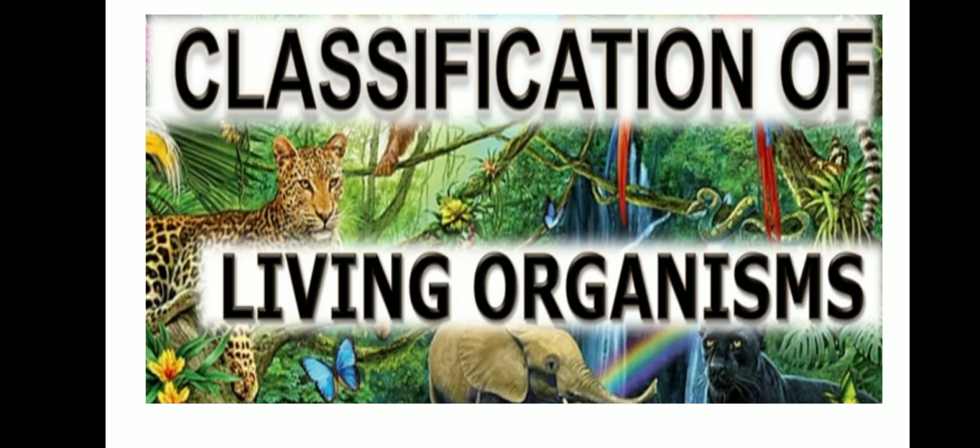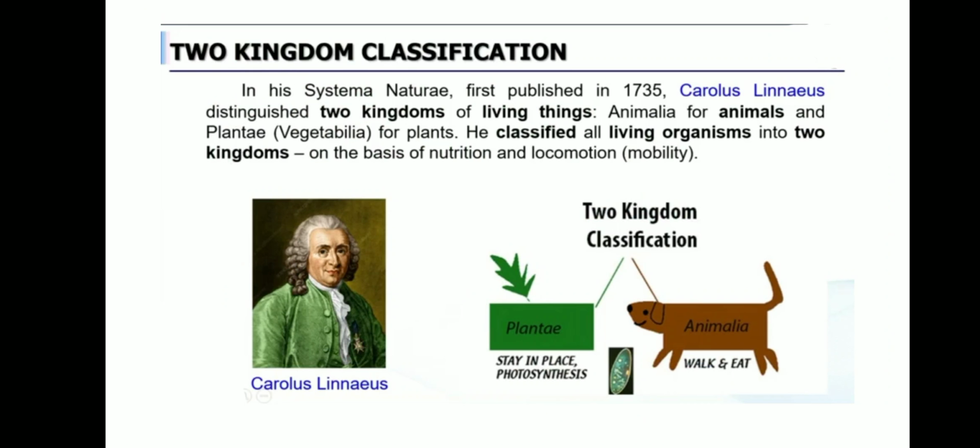So you can differentiate the organisms from each other, or else you can identify the similarities among the organisms. Based on that, the classification is made. Okay, and then let's see about the scientist who gave a clear-cut idea about this classification.